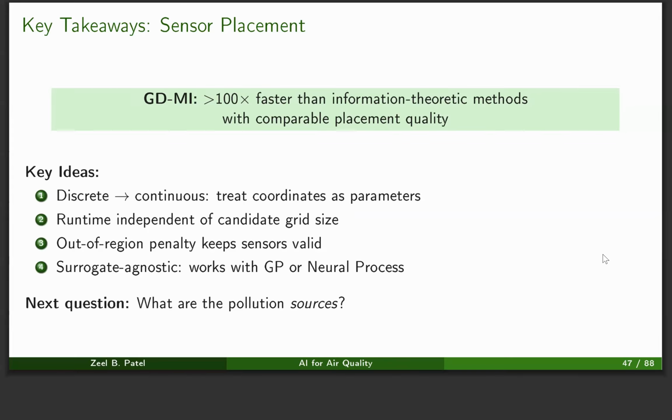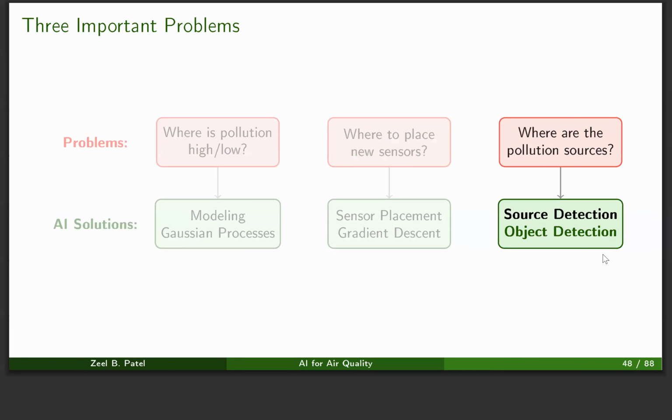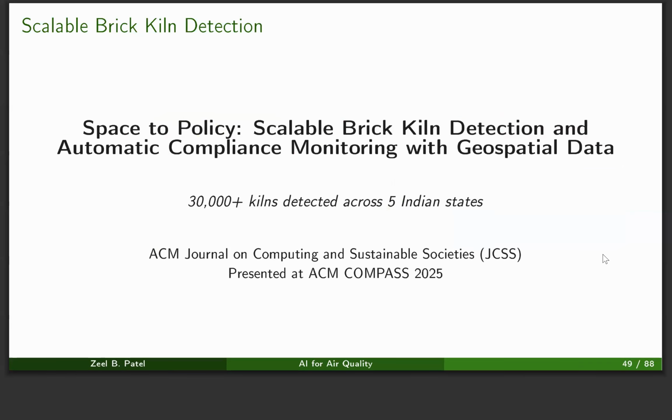Now we are coming to the next question, which is: where are the pollution sources? Which is the third problem of my thesis. This work was published in the ACM Journal of Computing and Sustainable Societies, which is Space to Policy: Scalable Brick Kiln Detection and Automatic Compliance Monitoring with Geospatial Data.